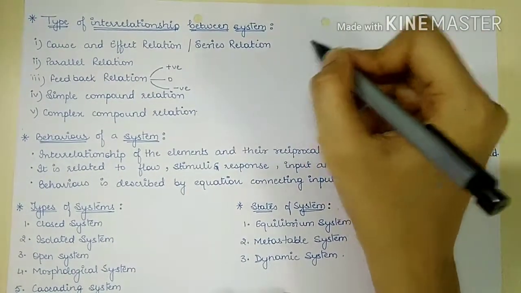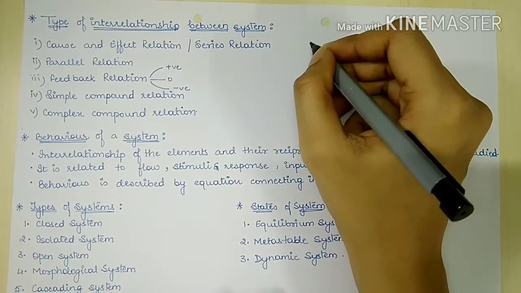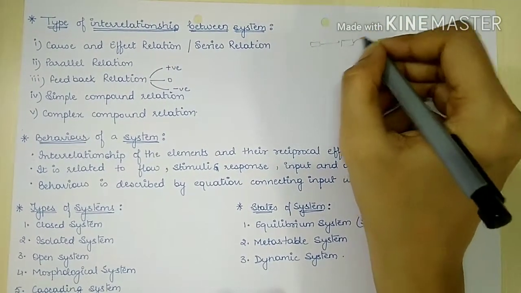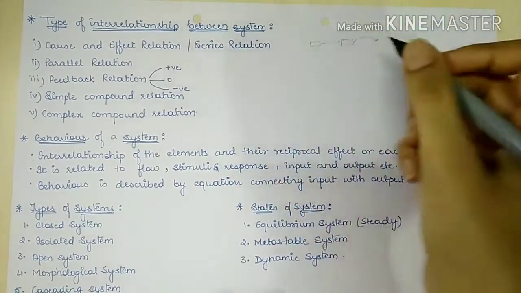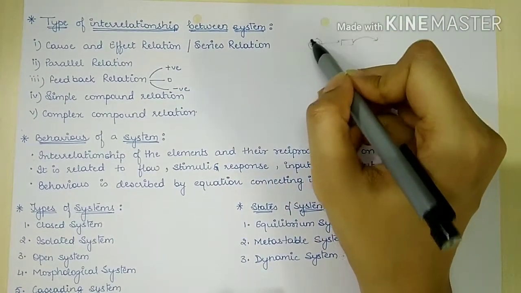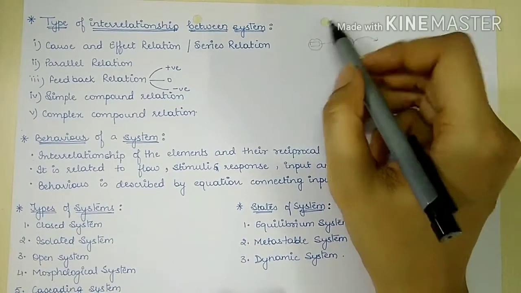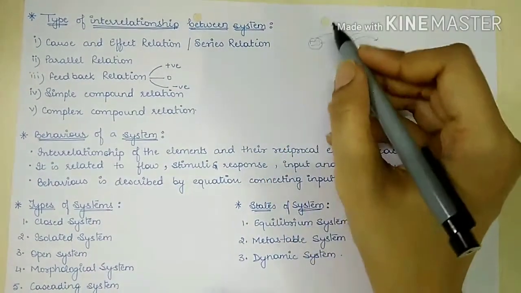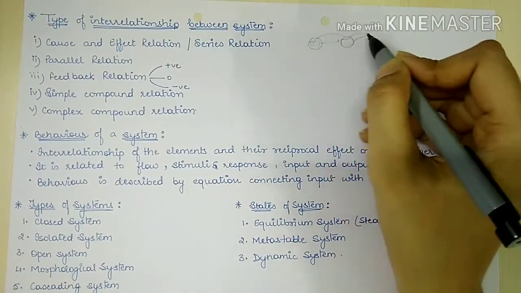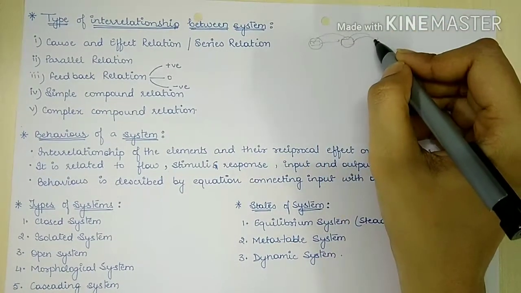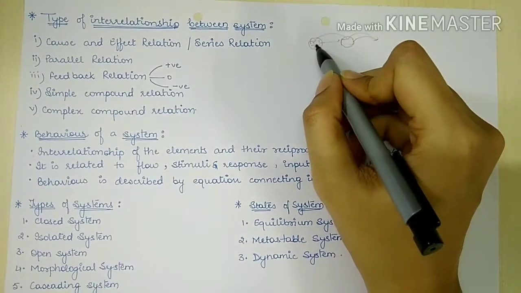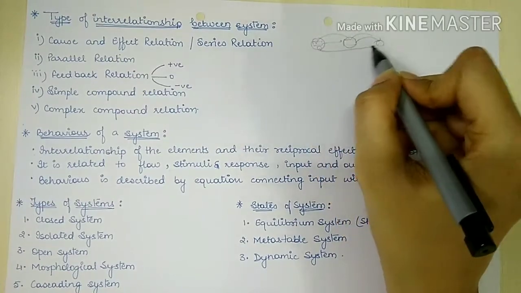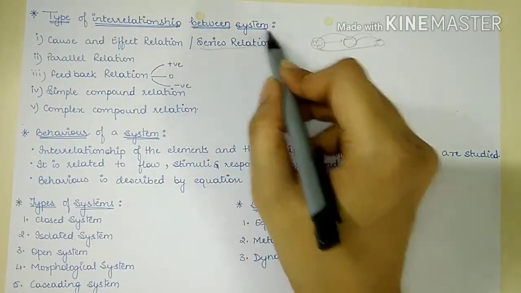Like I am doing something, like I am pushing someone, and that person is falling. So this is the cause and this is the effect of it. So this is a cause effect relation. Because of some action, some result or some output is given, and this action and this output, the cause and the effect of it, are studied in the series relation.